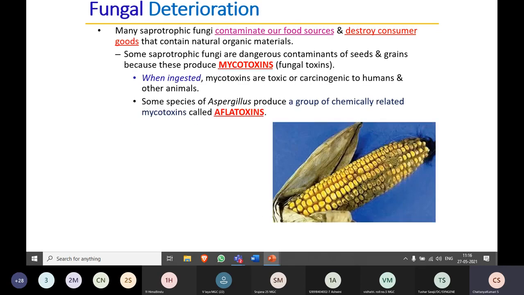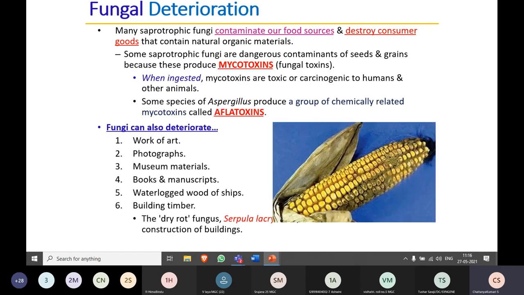Now coming to another function, they are also involved in fungal deterioration. Deterioration means they are involved in the spoilage of food material. Apart from the positive effects, we need to check out the negative effects of these fungi, which are involved in the spoilage of food material. Many saprotrophic fungi contaminate our food resources and destroy consumer goods. The most important one is that fungi are dangerous contaminants of seeds and grains.